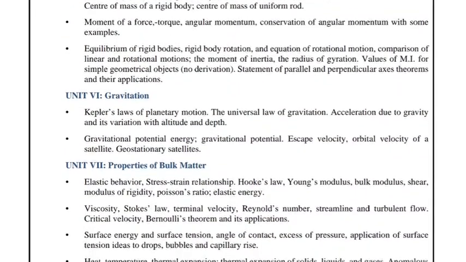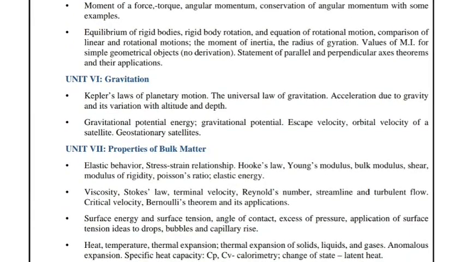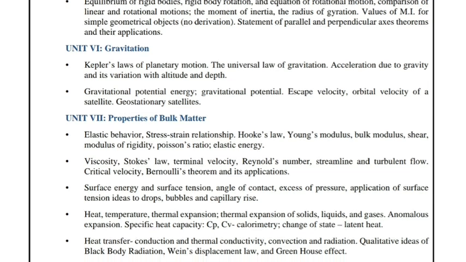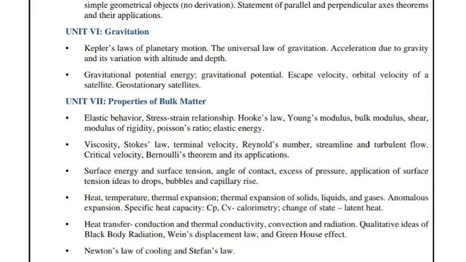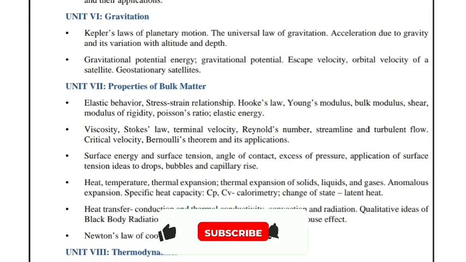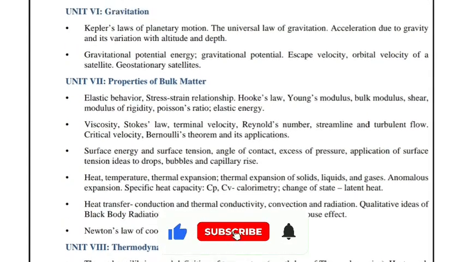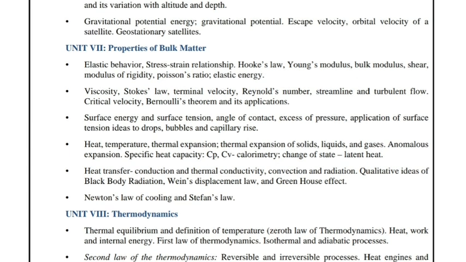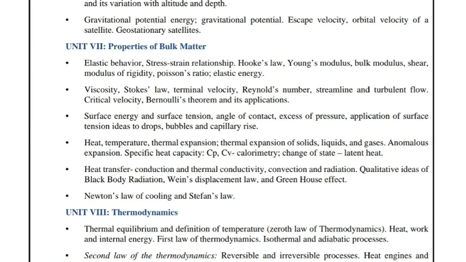Next is unit 6, gravitation, Kepler's laws of planetary motion, universal law, acceleration due to gravity and its variation with altitude and depth, gravitational potential energy, gravitational potential, escape velocity, orbital velocity of a satellite, and geostationary satellites. Next is unit 7, properties of bulk matter. In this you have to see about stress strain relationship, elastic behavior, Hooke's law, Young's modulus, bulk modulus, shear modulus of rigidity.